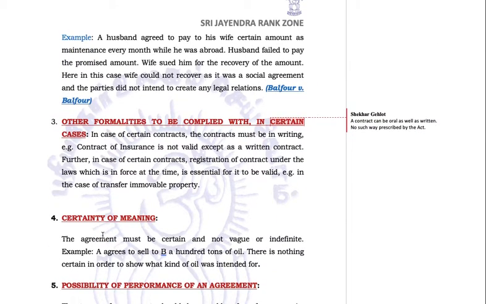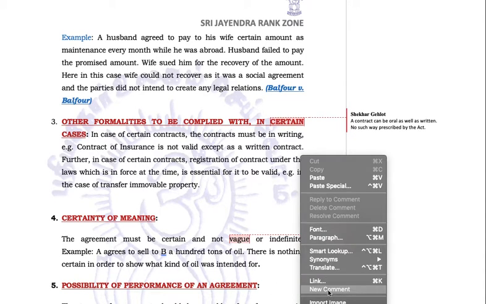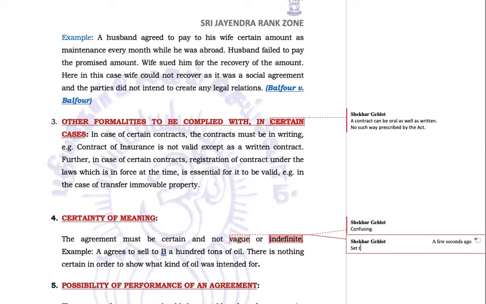Certainty of meaning. The agreement must be certain and not vague or indefinite. Vague means confusing. Indefinite means there is no set time limit. There has to be a time limit within which that particular action has to be performed, the promise has to be carried out.